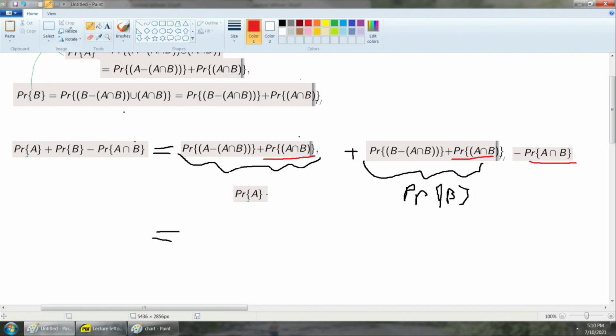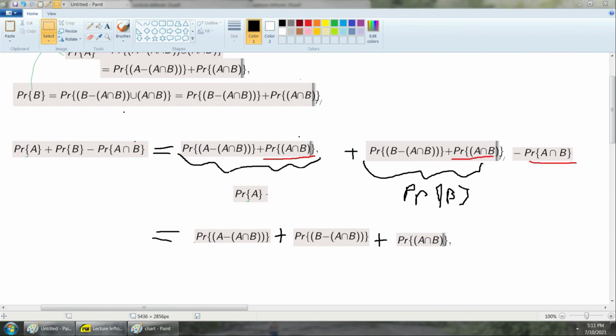So if I do that, I would have that this is equal to, well, this term here stays the same. So in you go. This term here stays the same. So in you go. And we get a plus sign between those two. And then finally, this term here, when I take this, add it to itself, and then subtract it from itself, I end up with a plus this probability of the intersection, like so.